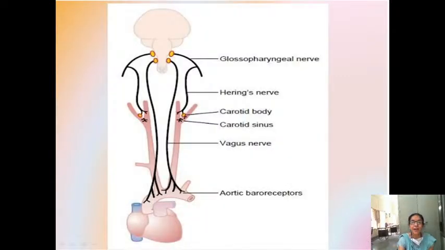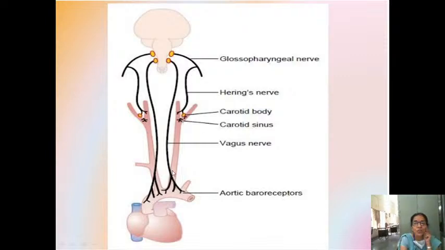Okay, short term regulation. Now I am coming to baroreceptors. I told you, where are these baroreceptors present? Baroreceptors are present in the carotid sinus. Can you see here? Carotid sinus and the aortic arch. This is the arch of the aorta. From the aortic arch, they are going via the 10th cranial nerve, the vagus nerve, and from the carotid sinus, they are going via your 9th, the glossopharyngeal nerve. So the carotid sinus ones are traveling via the glossopharyngeal nerve.